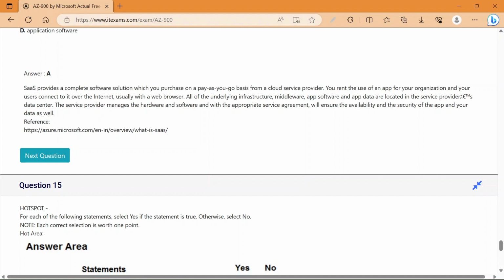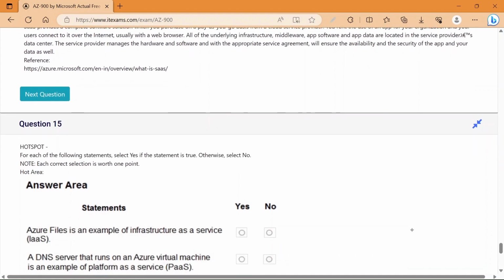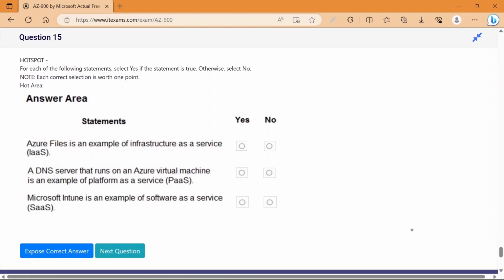You rent the use of an app for your organization and your users connect to it over the internet, usually with a web browser. All of the underlying infrastructure, middleware, app software and app data are located in the service provider's data center. The service provider manages the hardware and the software, and with the appropriate service agreement will ensure the availability and security of the app and your data as well. So this is all about SaaS, software as a service.